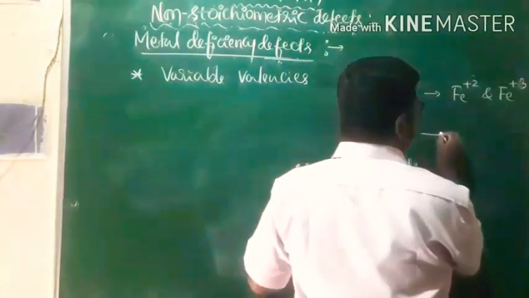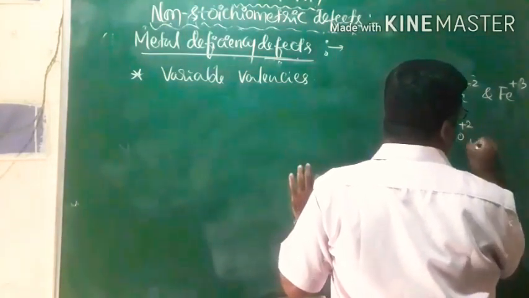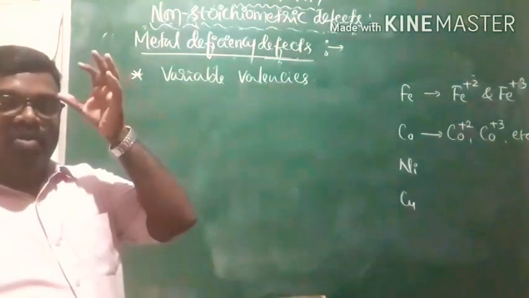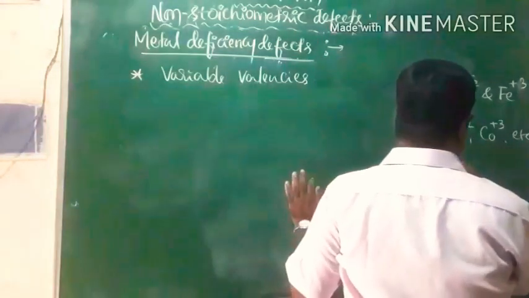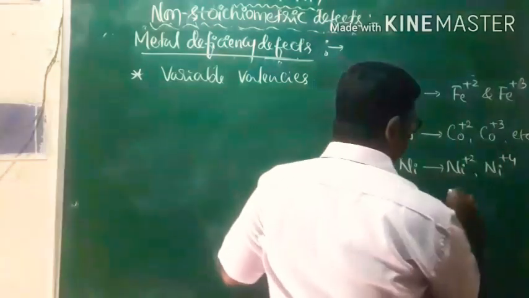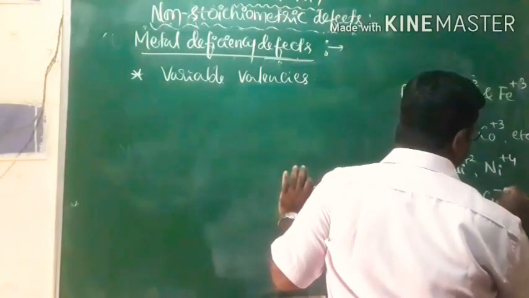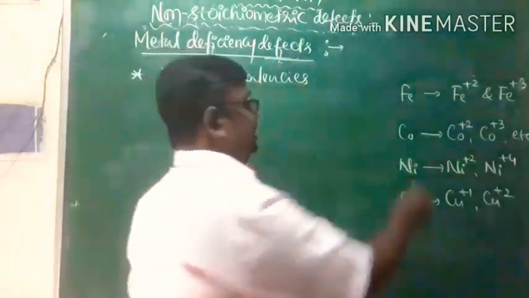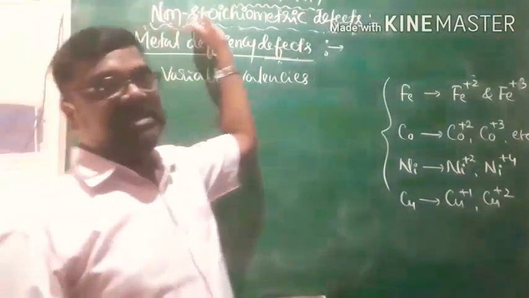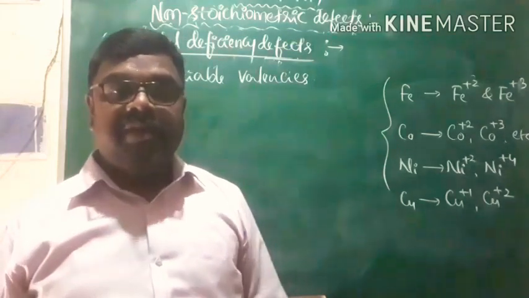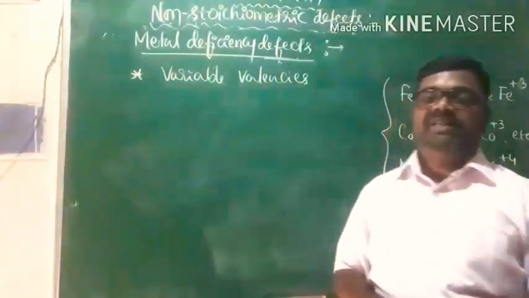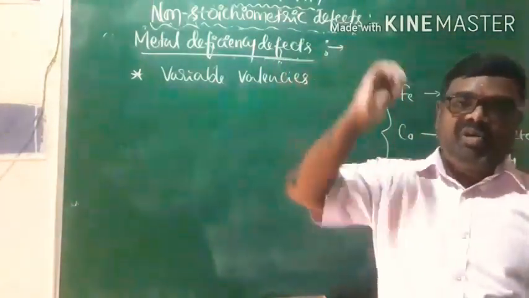As far as cobalt is concerned, it is available in the form of cobalt plus 2, cobalt plus 3, etc. Even cobalt plus 4 and cobalt plus 6 are there. In the case of nickel we have Ni plus 2 and of course Ni plus 4. In the case of copper we have Cu plus 1 and Cu plus 2. These are the metals which exhibit variable oxidation states. Such type of defects, metal deficiency defects, will be observed in the case of metals which exhibit variable oxidation states.